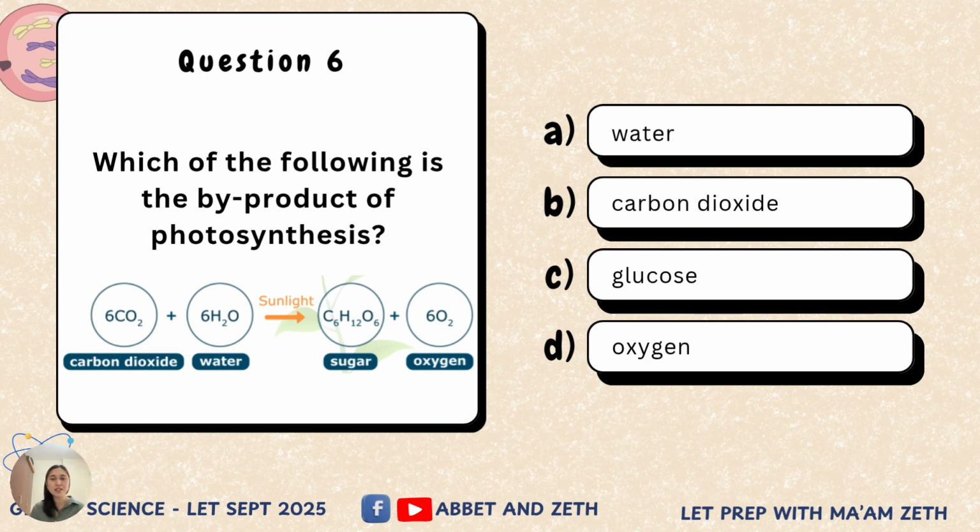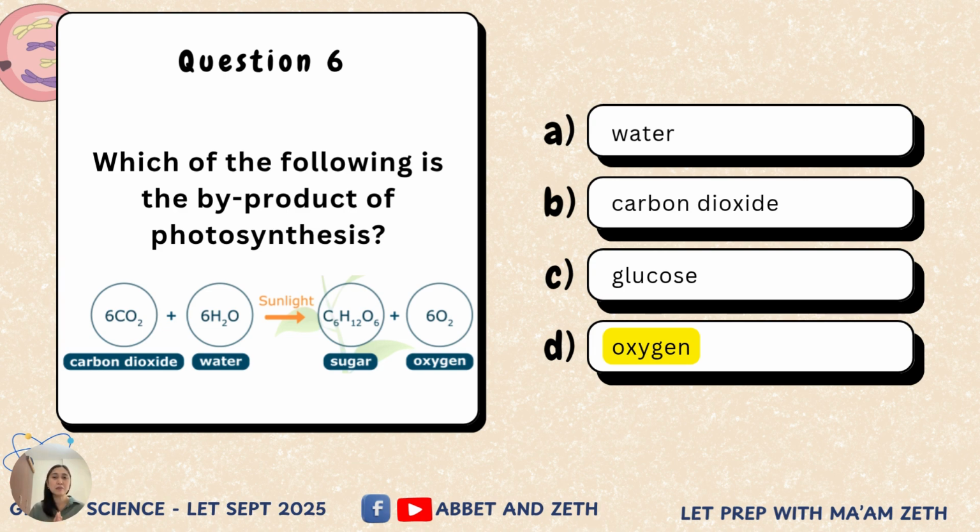So ano ang sagot sa ating question? What is the byproduct? And the answer is oxygen. Oxygen is considered as the byproduct or the waste product of photosynthesis because it will be eventually released in the atmosphere, right? And it is no longer needed in the next steps in photosynthesis. Yung sugar, hindi nyo siya pwedeng sabihing waste product. It is the main product of photosynthesis.